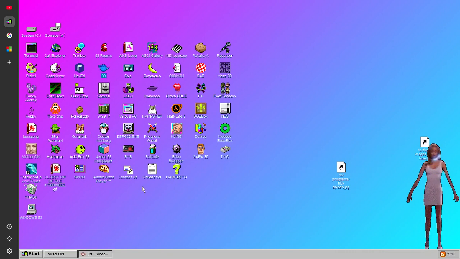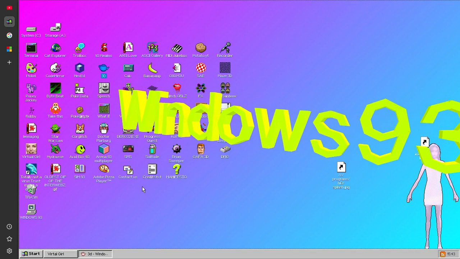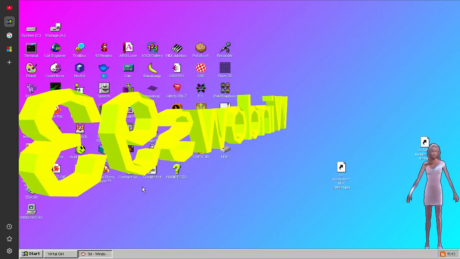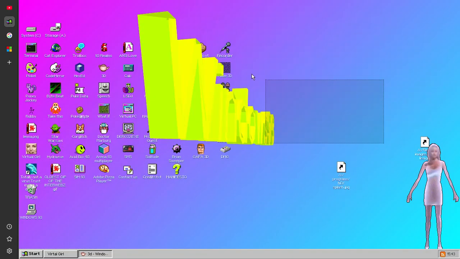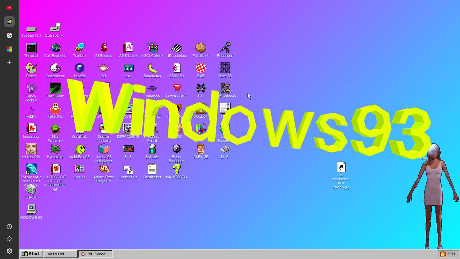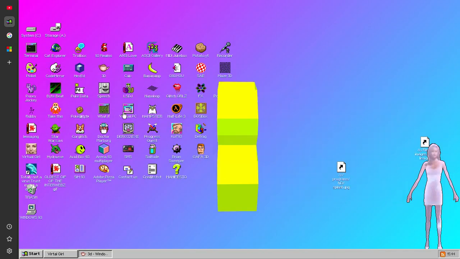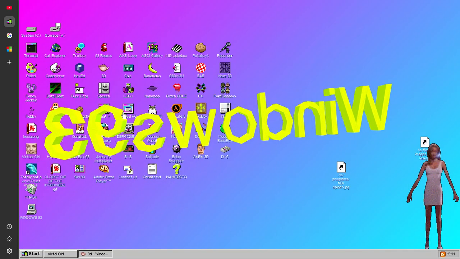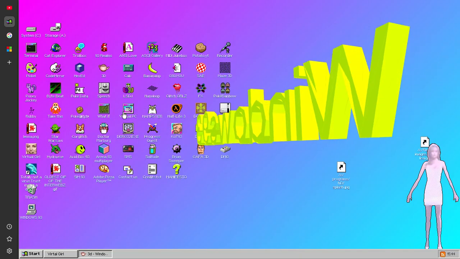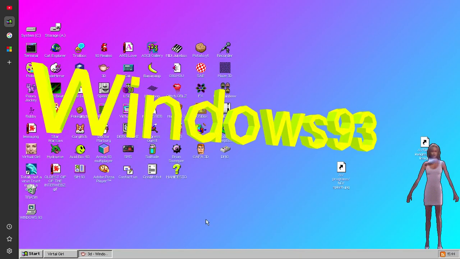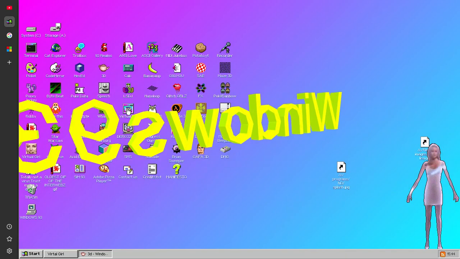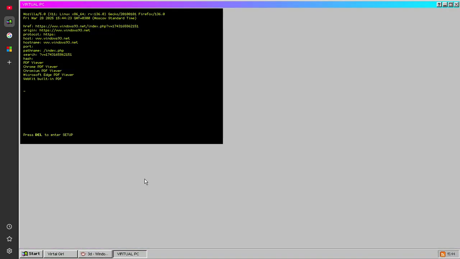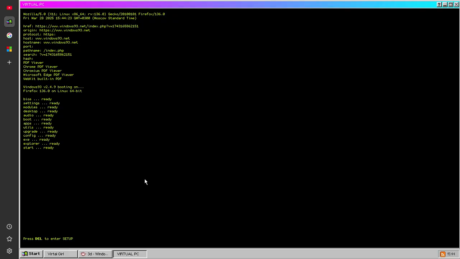Okay, let me go ahead and open up this software, which is 3D, and it just shows up Windows 93. 3D. Well, that's actually pretty nice, isn't it? I love it. You guys can also open up PhotoBC, which is like a photo machine, like PhotoBox, and it's basically PhotoBox but for Windows 93. So I can go ahead and open it, and this will allow it to run a photo machine running Windows 93.